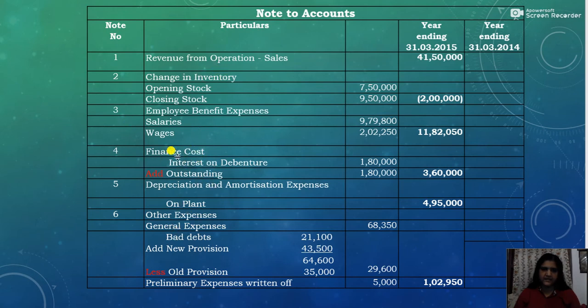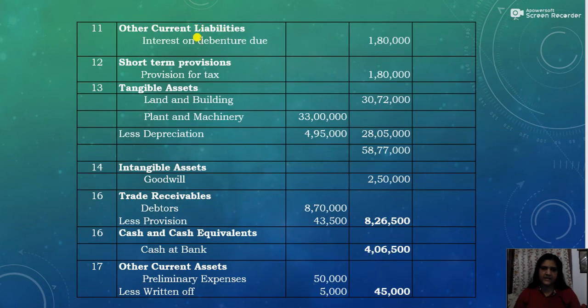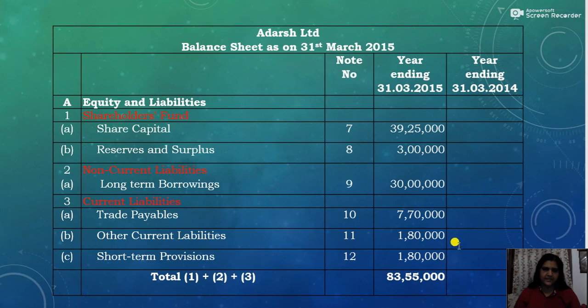Here it is given, interest on debenture add outstanding 1,80,000. So this 1,80,000 will come under the head other current liabilities. We will write it under other current liabilities, 1,80,000.